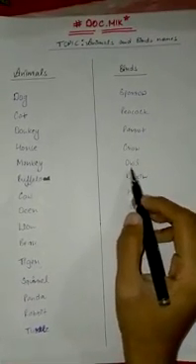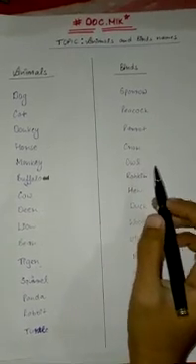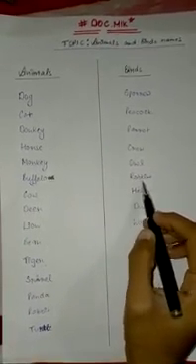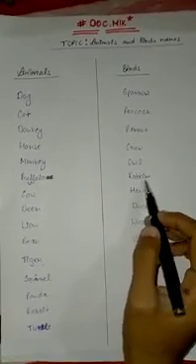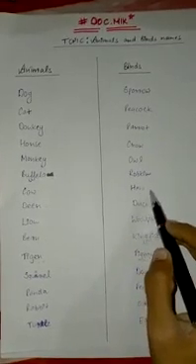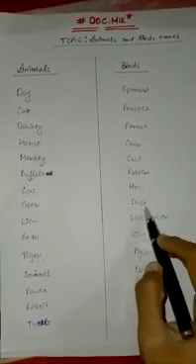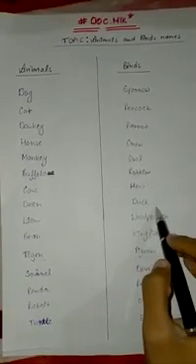Next is owl, O-W-L, owl. Next is robin, R-O-B-B-I-N. Next is hen, H-E-N, hen. Next is duck, D-U-C-K, duck.